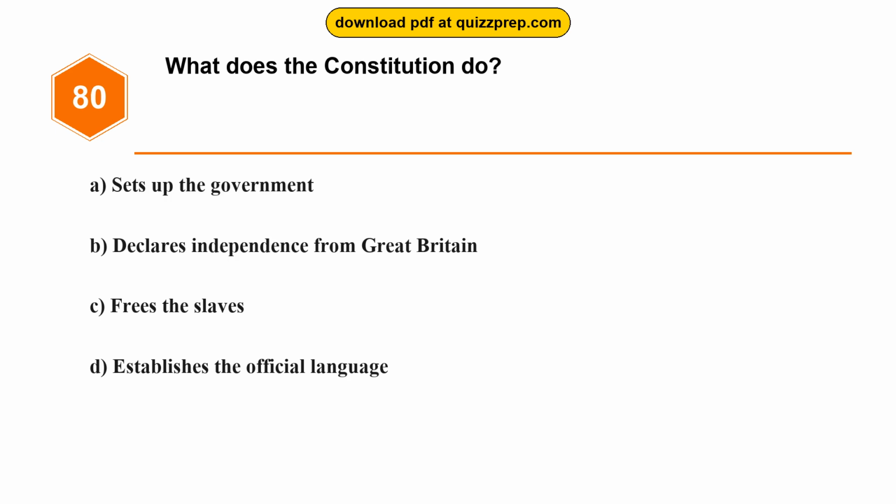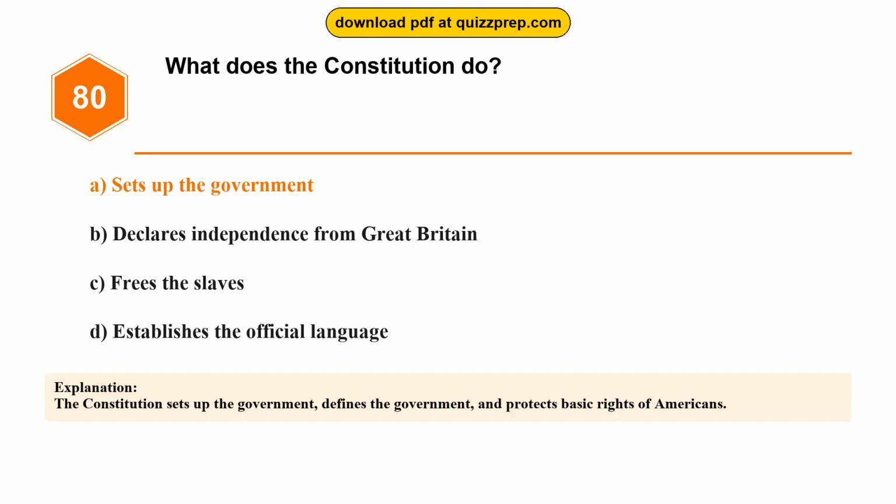Question 80. What does the Constitution do? Option A, sets up the government. Option B, declares independence from Great Britain. Option C, frees the slaves. Option D, establishes the official language. The correct answer is option A, sets up the government. The Constitution sets up the government, defines the government, and protects basic rights of Americans.